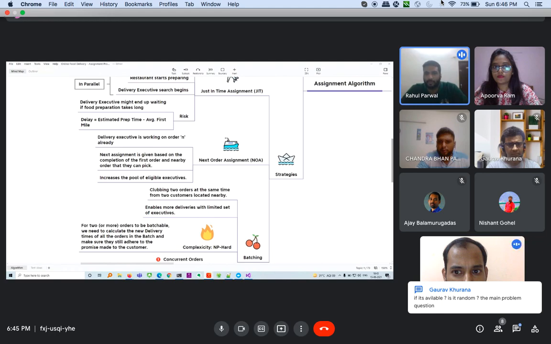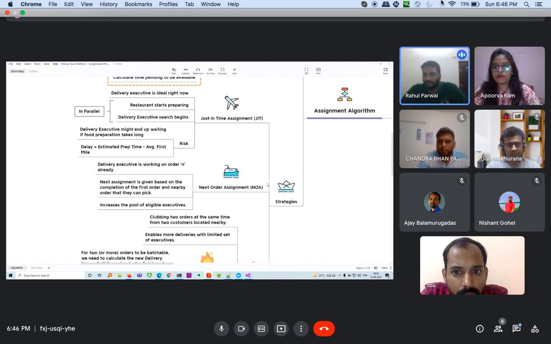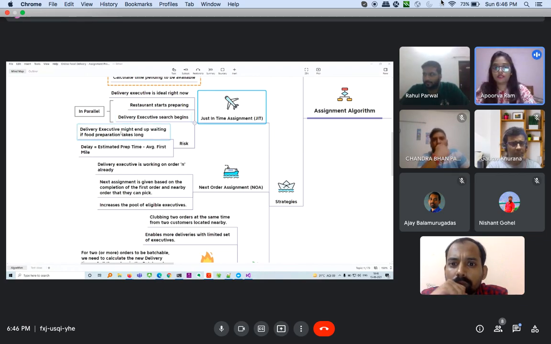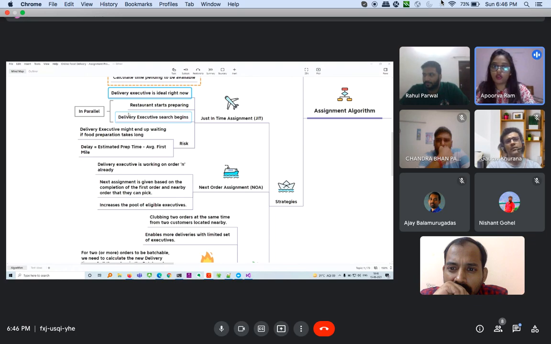So yeah, let's talk about these strategies, basically the 3 algorithms that they use. Based on the availability of the delivery executive, Swiggy uses 3 different strategies to map them. The first one is just-in-time assignment. Here, the delivery executive is initially idle. He is not in any in-progress order or delivery. So he is right now available.